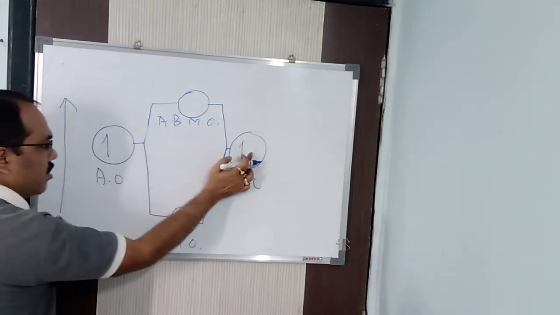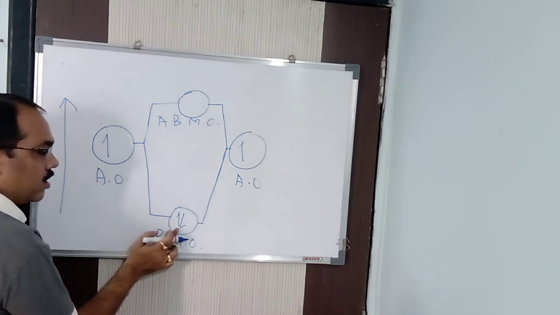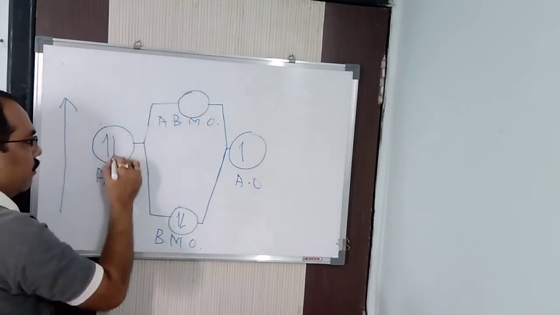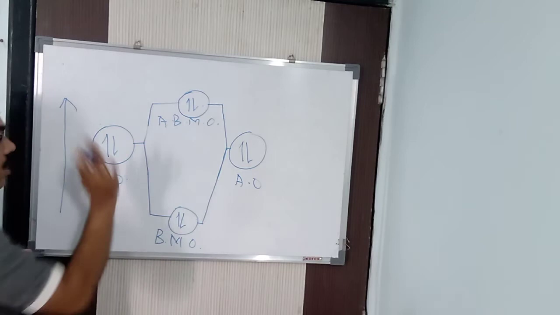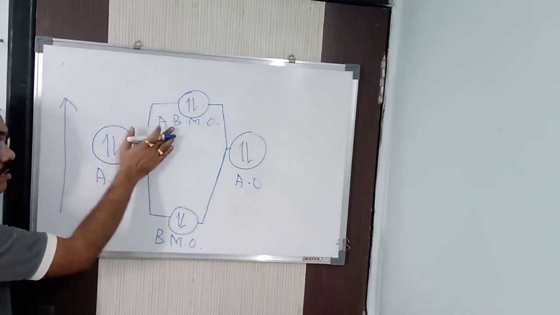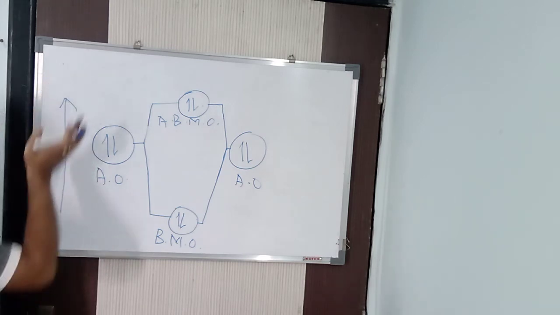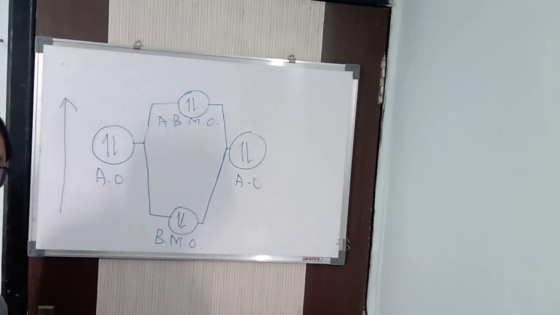So if 2 electrons are there, then 2 will come here, correct? And the anti-bonding will be vacant. But suppose I am taking maximum 4, then 2 here and 2 here. But first this will be filled, then this. First bonding, then anti-bonding, because it is always filled in the increasing order of energy. Who said? Aufbau. So molecular orbital theory is also in accordance with the Aufbau principle, we can say that.